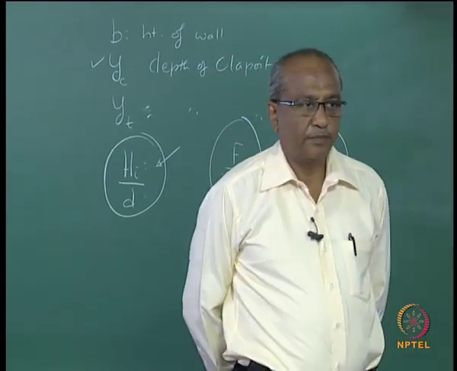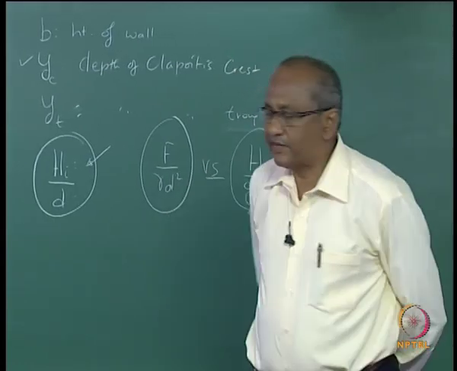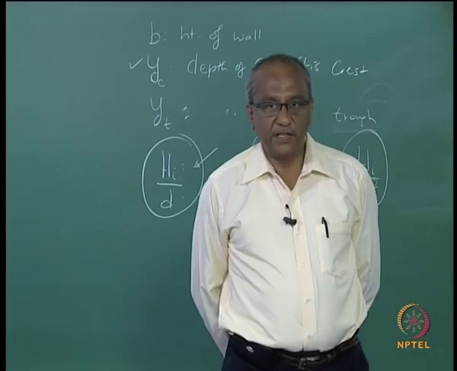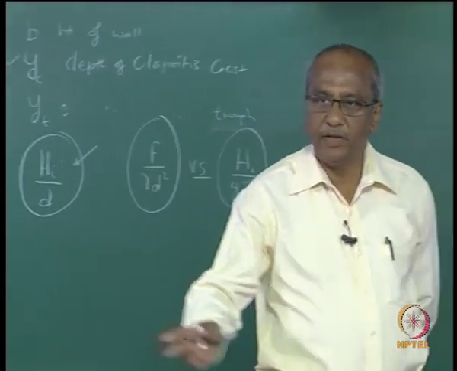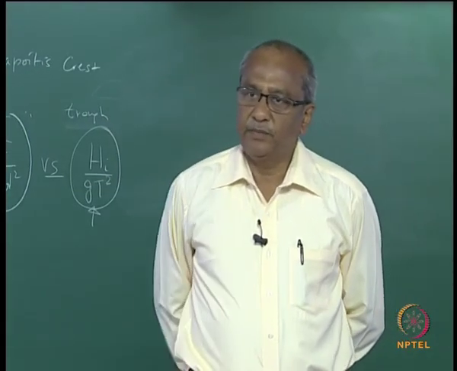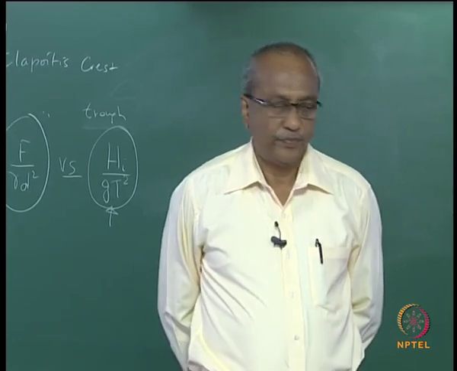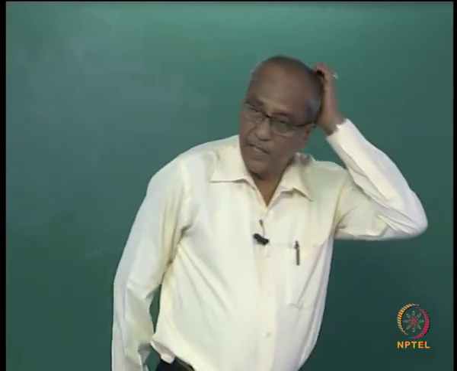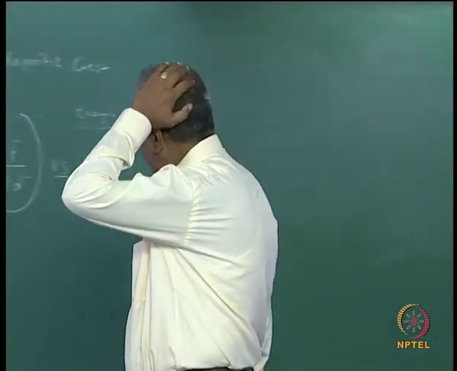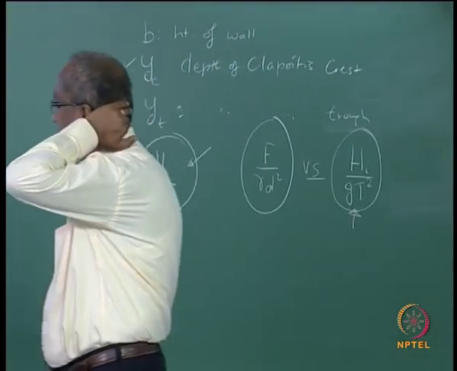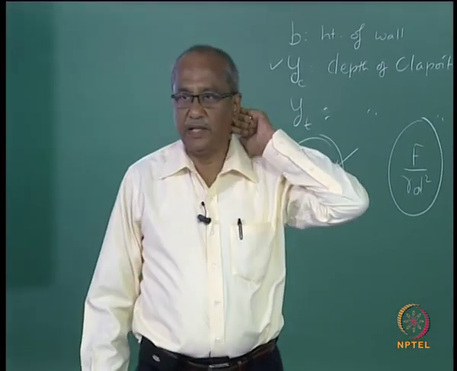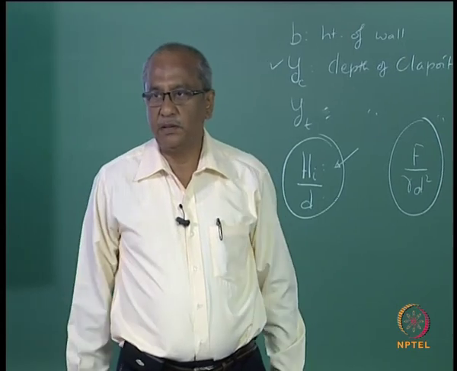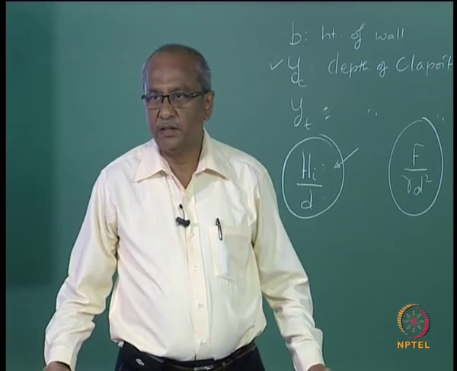You understand? Relative in the sense that it is divided by a parameter, in which case it is d. It can be any other variable. Okay, we try to use this picture for obtaining the force acting on the wall. It is quite straightforward, is it not?